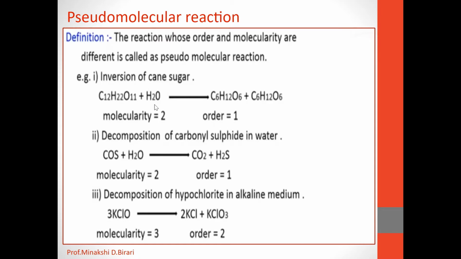That means one of the reactants is in large excess. That's why it is practically constant. So the order of reaction is given only by one reactant. Therefore order is equal to 1. So in this reaction, molecularity is equal to 2 and order is equal to 1. That means order and molecularity are different. So it is an example of a pseudo-molecular reaction.